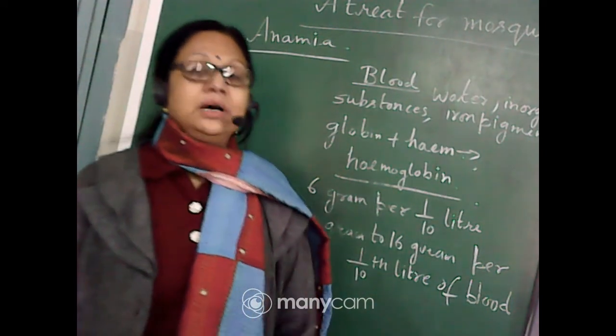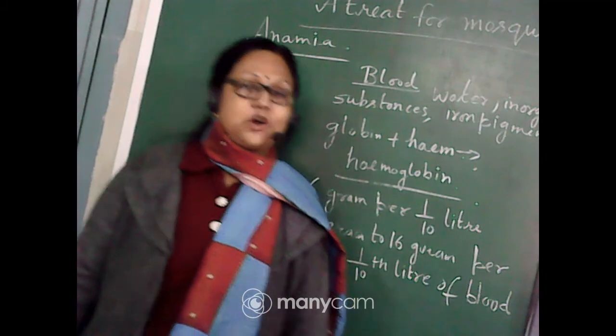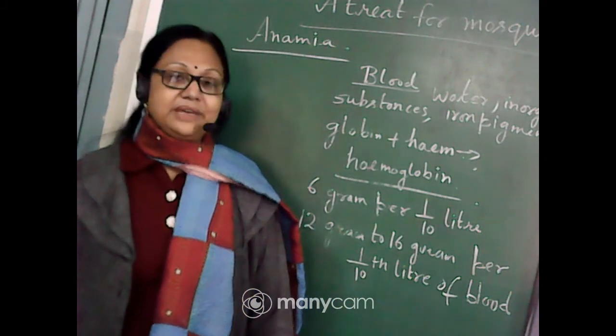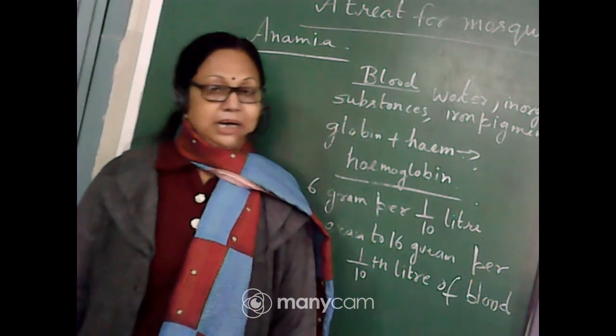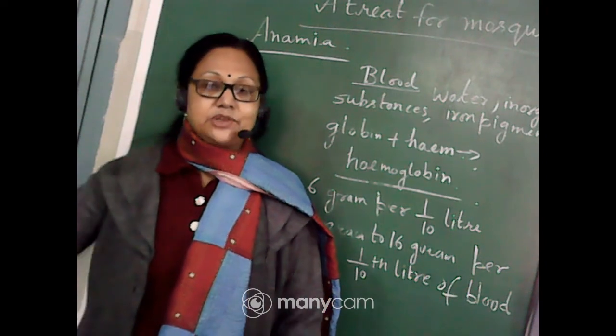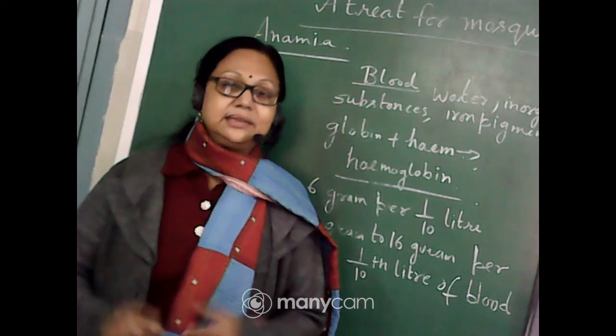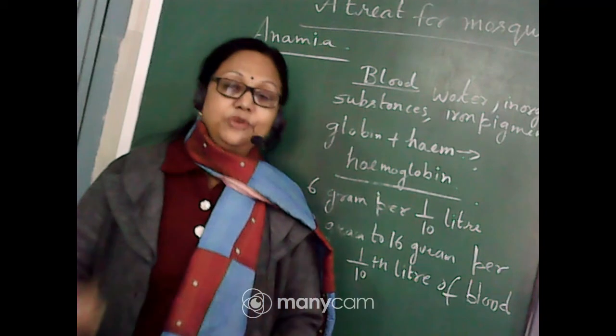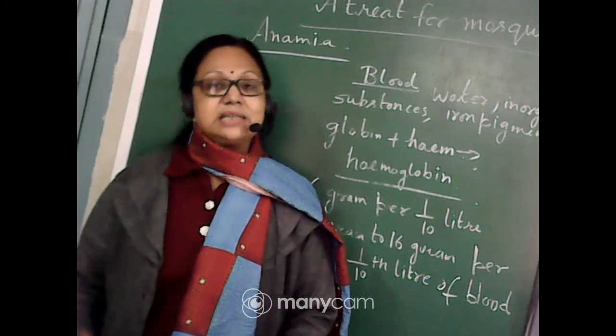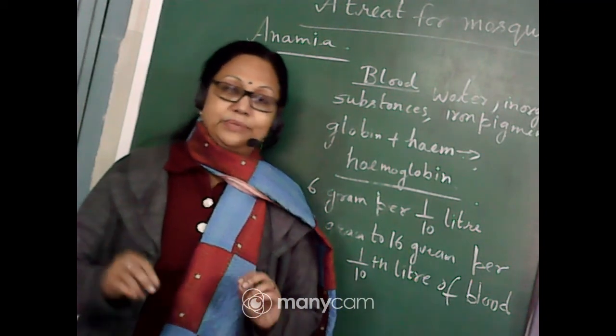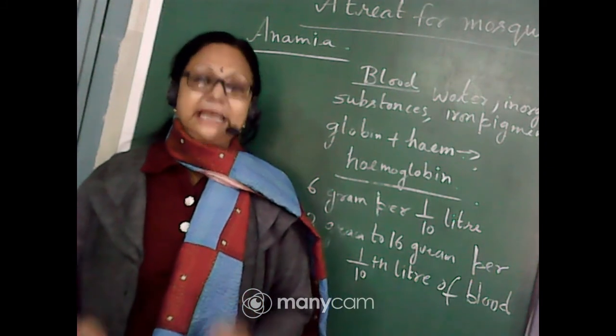Sometimes you have heard from your parents, from the doctor, that a person is having less hemoglobin in the blood. So what is this less hemoglobin? Actually heme, the iron content, never freely moves inside our blood. They always attach with the globin and form the hemoglobin content in our blood.